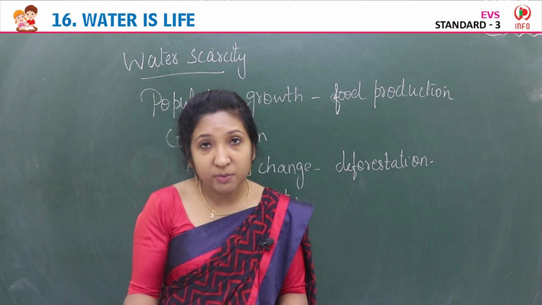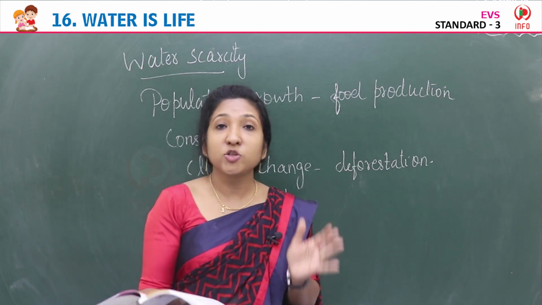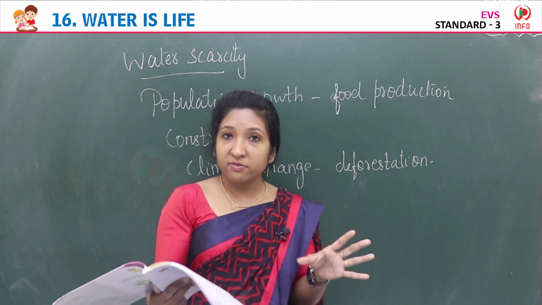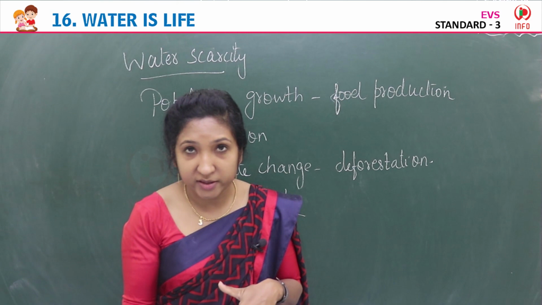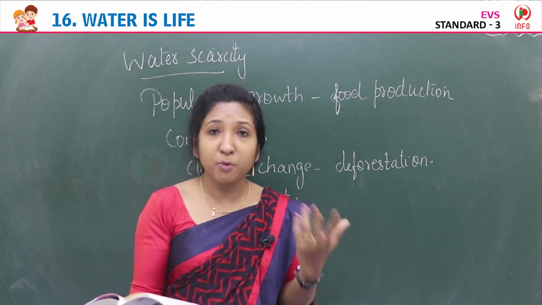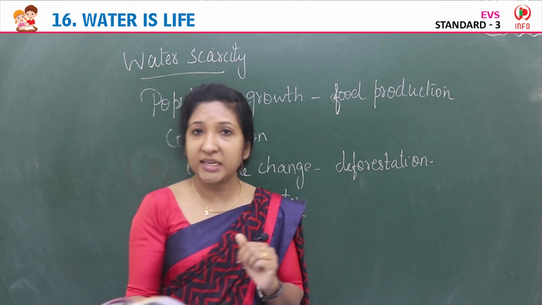So conserving water means we should not pollute or contaminate the water. We should conserve, protect, preserve and control it, both the surface water and the underground water. Whenever we waste water or pollute it, our underground water is also getting contaminated.